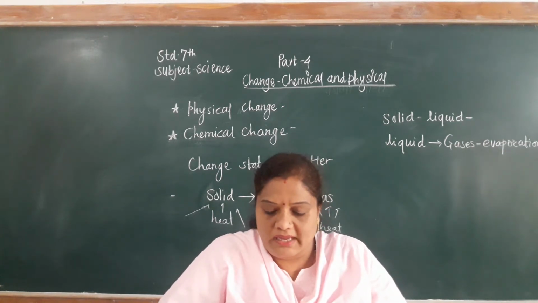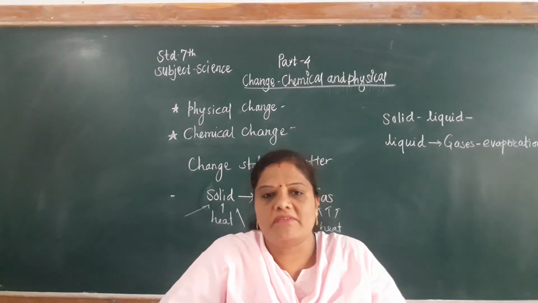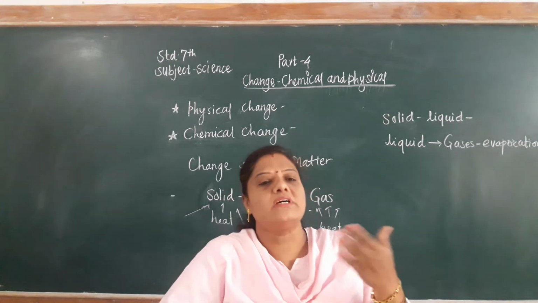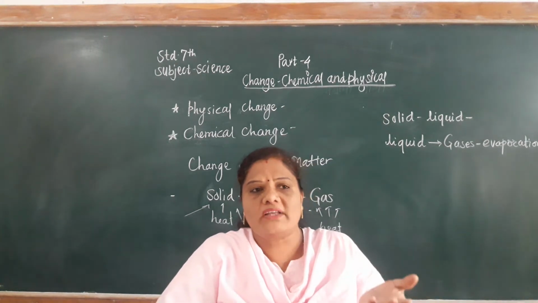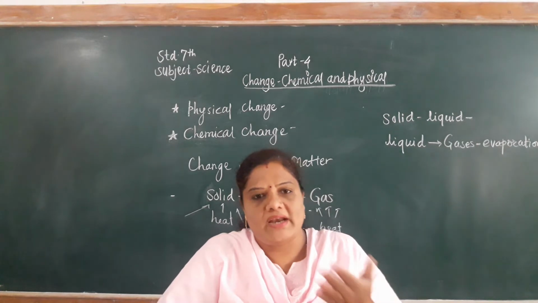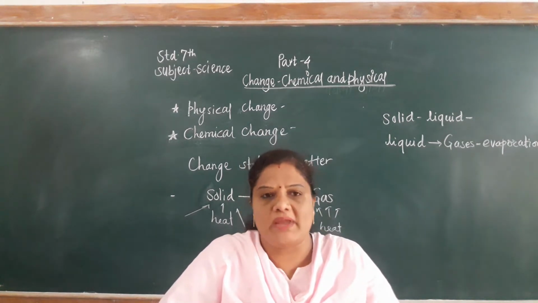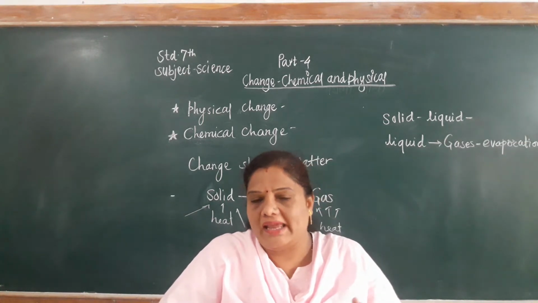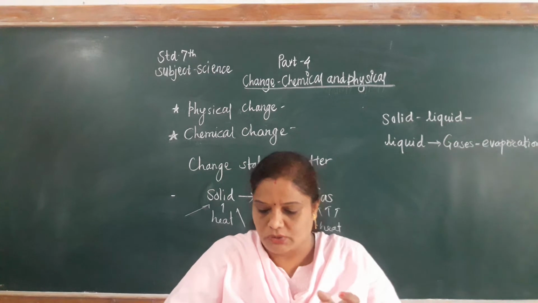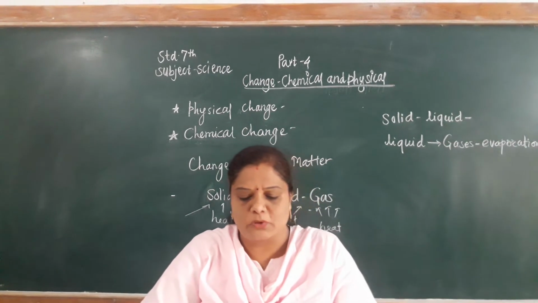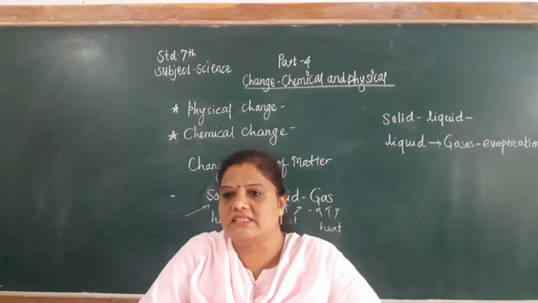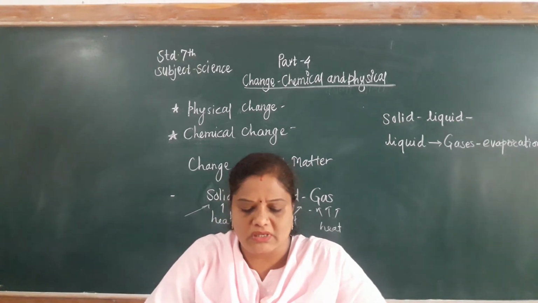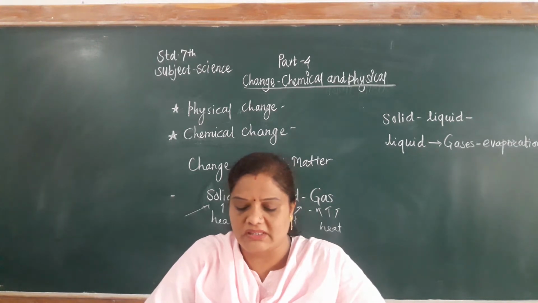Okay, then formation of sea salt. Where there are salt pans, the sea water is collected into them, and due to the sun's heat, the water content in the salt pan gets evaporated, and what is left behind is the salt. This is also an example of evaporation. Means we have studied some processes that are part of the water cycle. This is nothing but a part of the water cycle.